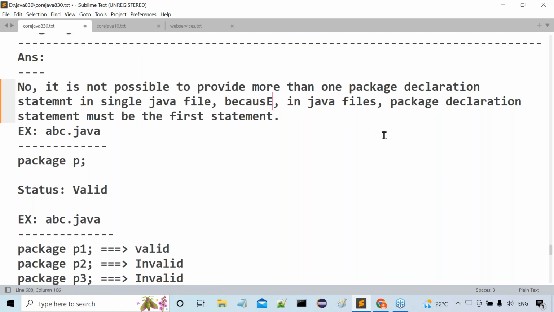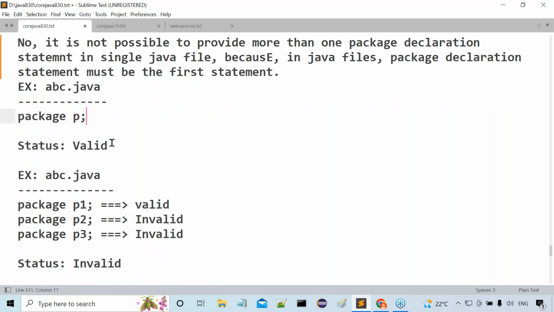In Java files, package declaration statements must be the first statement. Examples are given. abc.java: package p. Now its status is valid. That's okay. Why? Because there is only one single package statement.